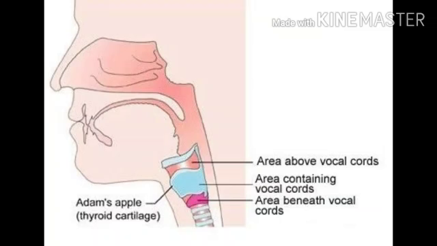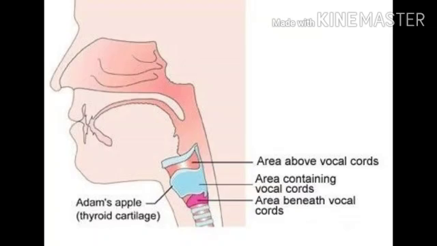Okay, now when that thyroid cartilage grows abruptly, or if there is a certain growth in the neck, then there is an outgrowth in that cartilage, and that extra growth of the voice box is known as Adam's apple. So whenever you swallow something, it will move up and down because it is attached to your thyroid section, and from there sound is produced. So the movement you can see very easily and very clearly.